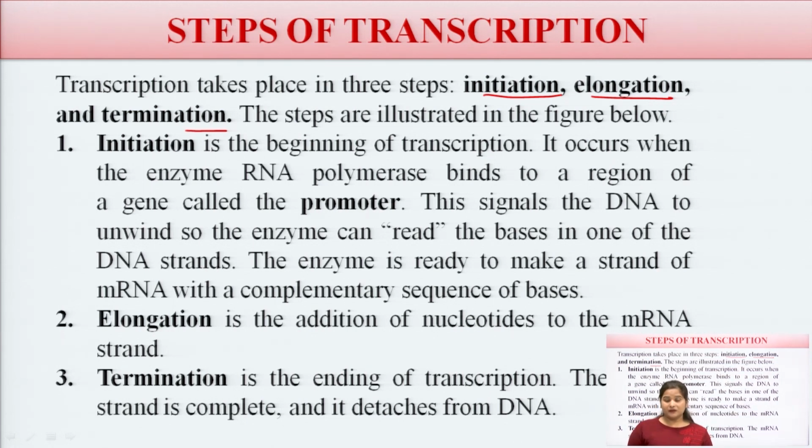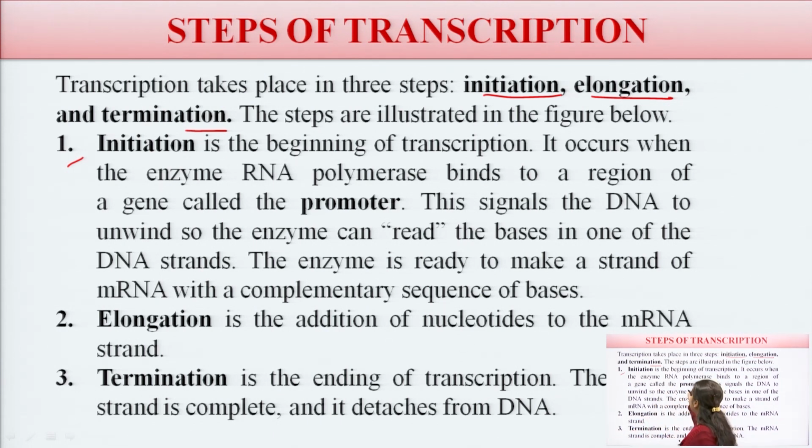First is the initiation, which is the first step. It is the beginning of transcription and occurs when the enzyme RNA polymerase binds to a region of the gene. This is called the promoter.